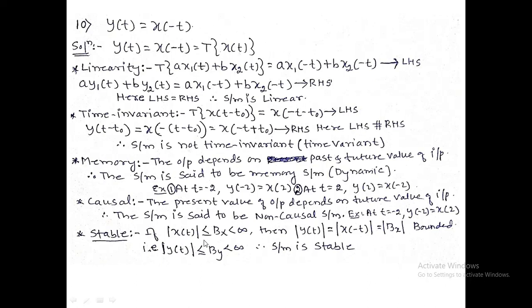Next is stability. For a bounded input, bx greater than or equal to magnitude of x of t, less than infinity, I have to calculate the magnitude of y of t. Magnitude of y of t equals magnitude of x of minus t. But x of t is bounded by bx, and time reflection is also bounded. Hence, it is bounded by bx. Therefore, magnitude of y of t is bounded. Therefore, the system is said to be a stable system.